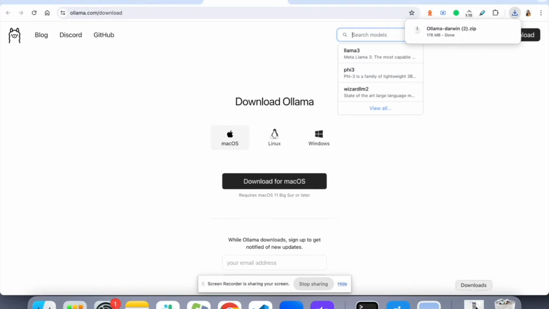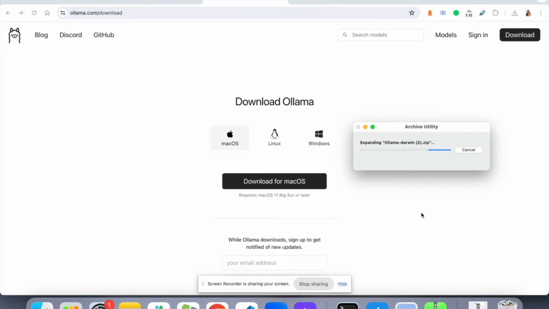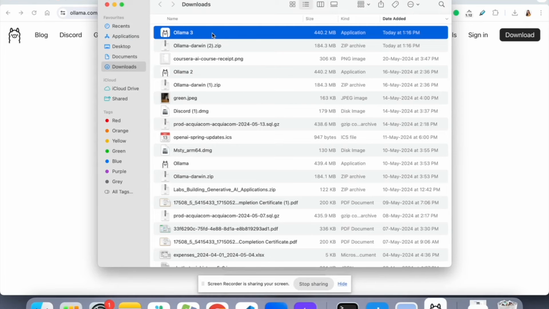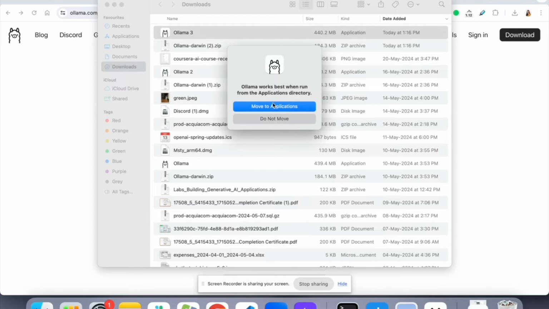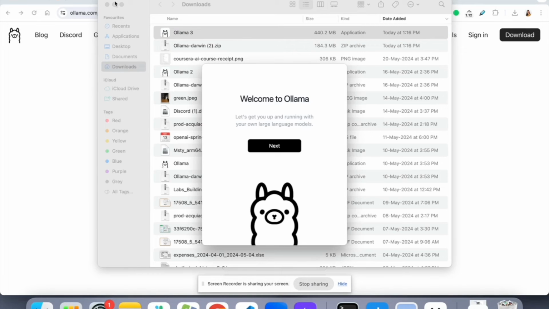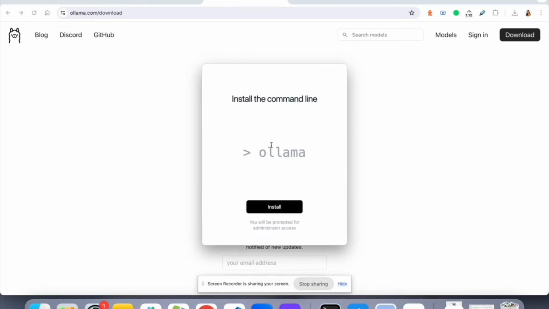Okay, it has downloaded, so let's get this set up first and then talk about the models later. I'm going to open it, and I'm going to move it to the applications folder.